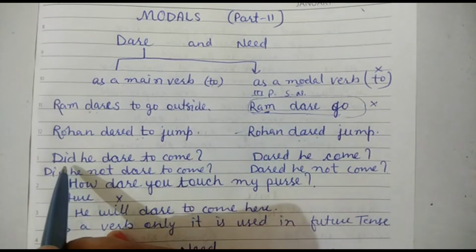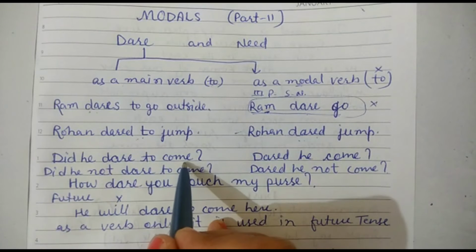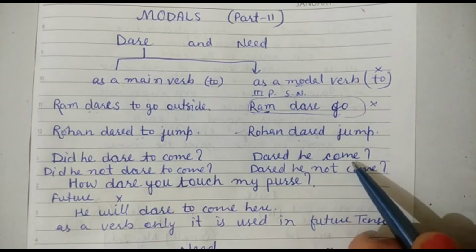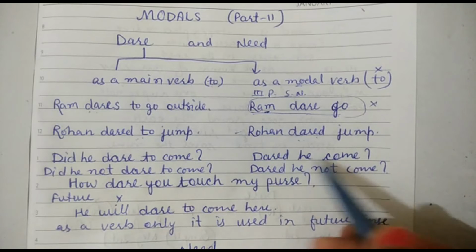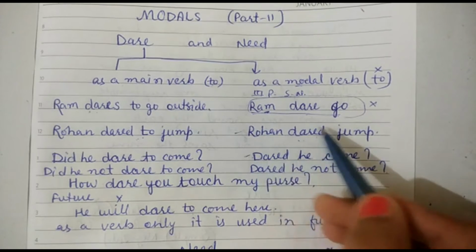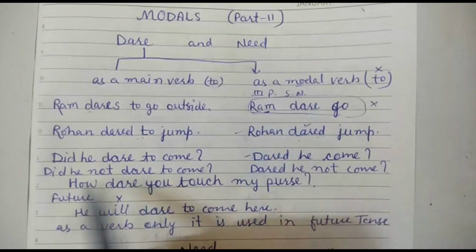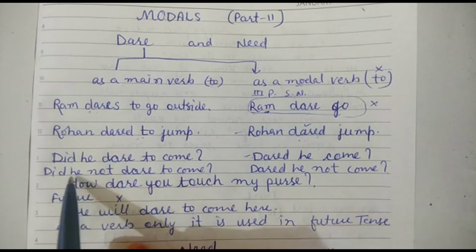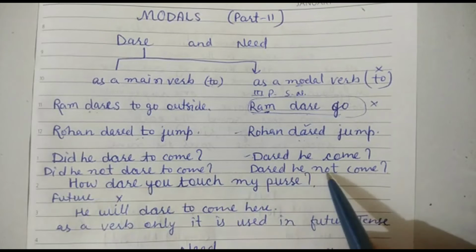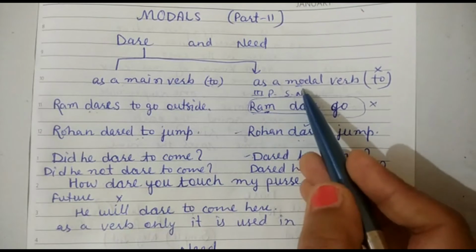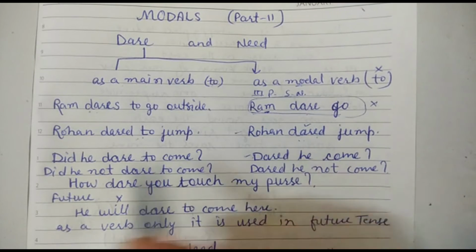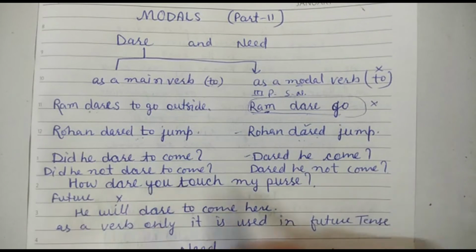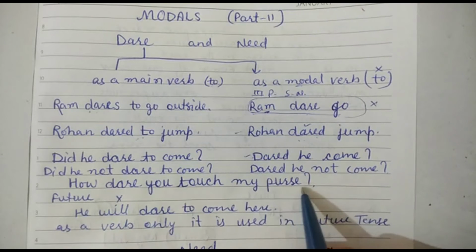Next, in interrogation form, did he dare to come? And if you ask in past tense with modal, dared he come? If we have this sort of sentence, it means that dare is used as a modal here. Next, did he not dare to come? Negative interrogative: dared he not come? Negative interrogative as a modal. Did he not dare to come? Dared he not come?